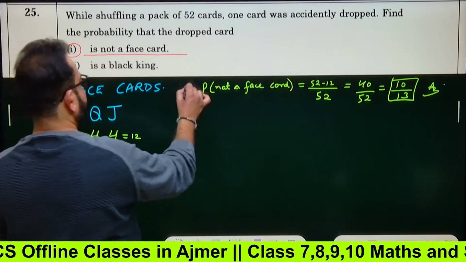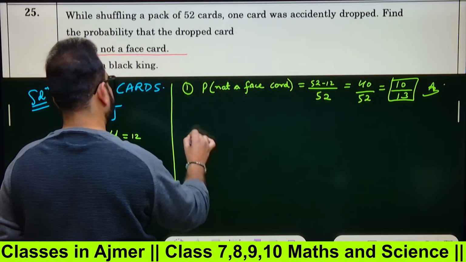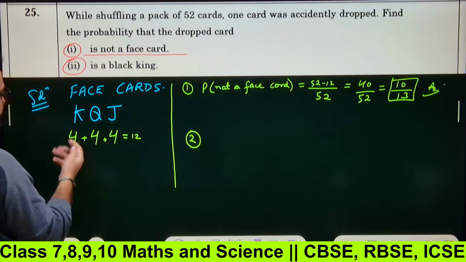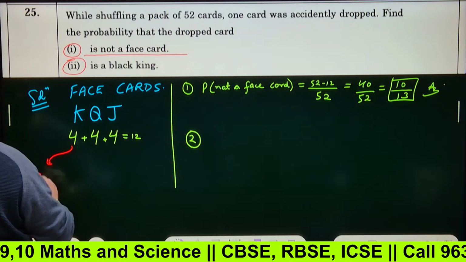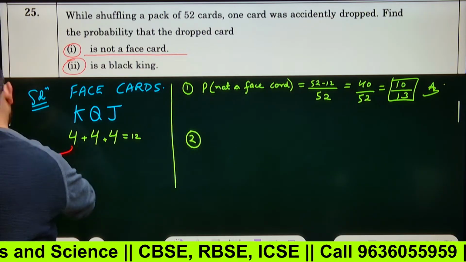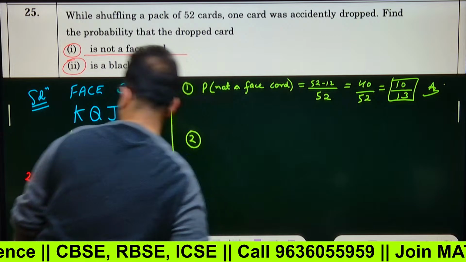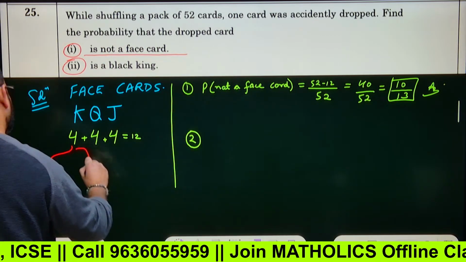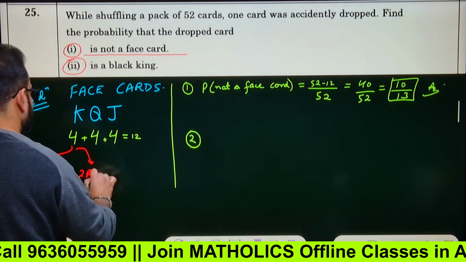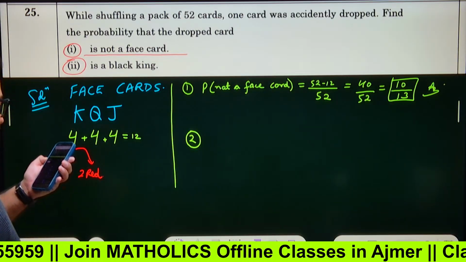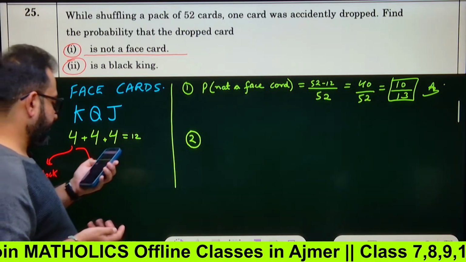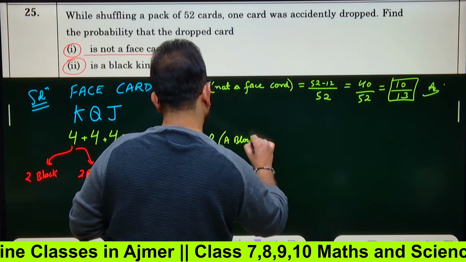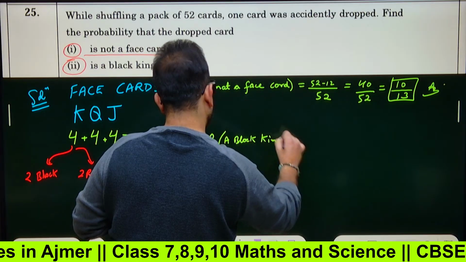Next, first part is this. Okay. Second part. What is the probability that it is a black king? Now this king has two black kings and obviously two red. Two black and two red. Yes or no? So we'll write what? Probability of a black king. A black king will be what?